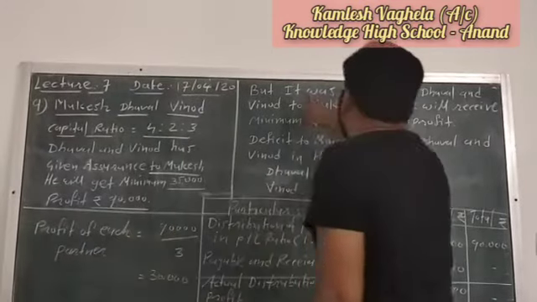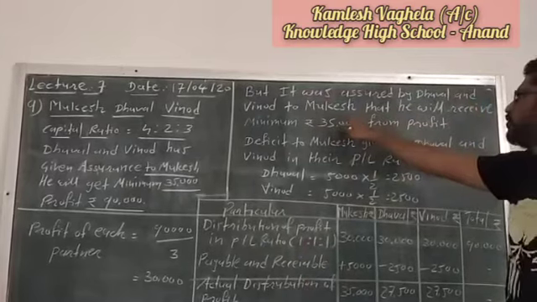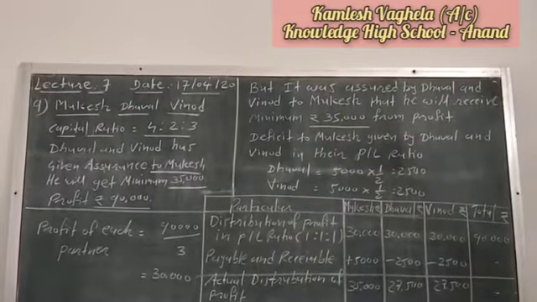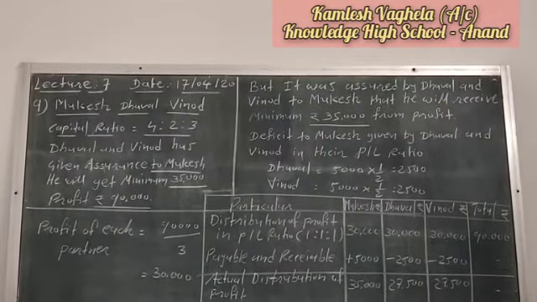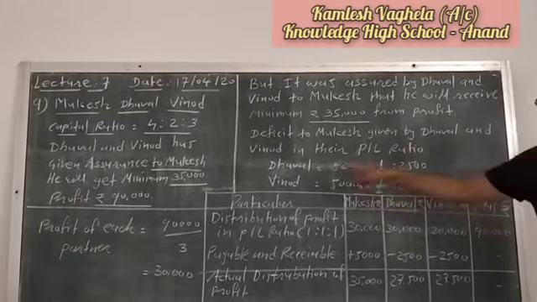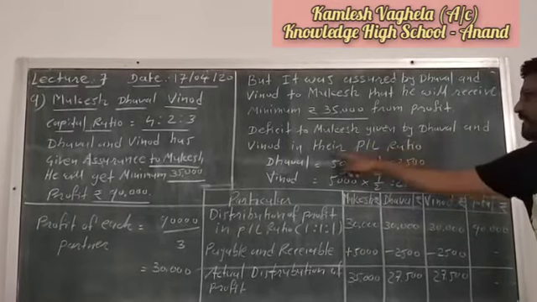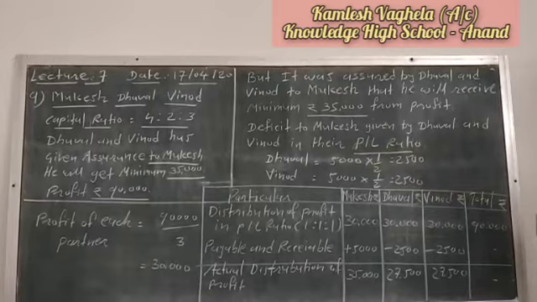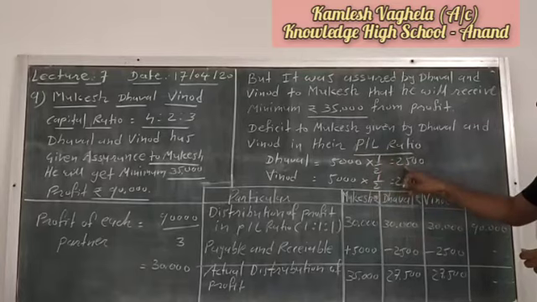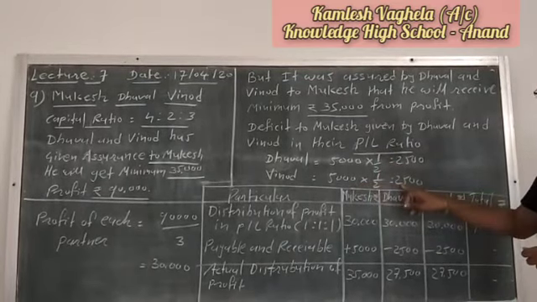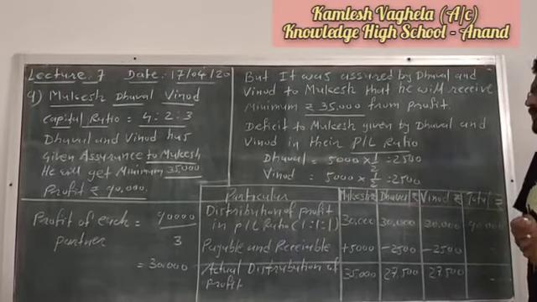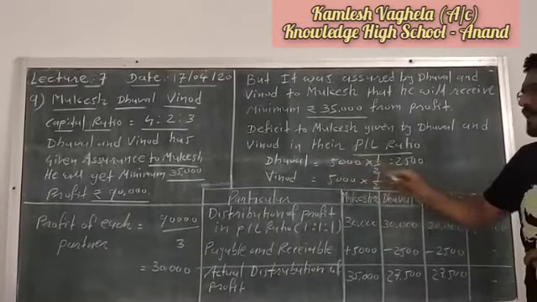But Dhaval and Vinod had assured Mukesh that he will receive a minimum of 35,000 from the profit. Dhaval and Vinod have given guarantee to Mukesh. Mukesh will get rupees 35,000 profit from the firm, but here Mukesh is getting 30,000. So the deficit to Mukesh will be given by Dhaval and Vinod in their profit and loss ratio. Here the profit and loss ratio is not given, so they will distribute it equally. Equally means 5,000 into 1/2, so 2,500. It means Dhaval and Vinod both will give 2,500 to Mukesh. So in this case Mukesh will get 5,000 from Dhaval and Vinod.